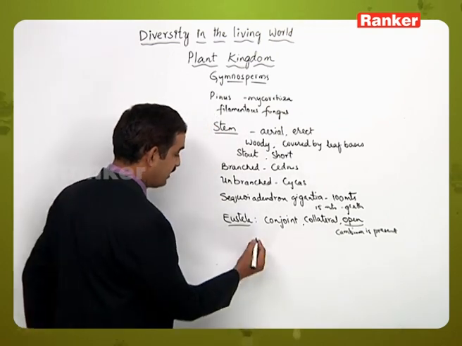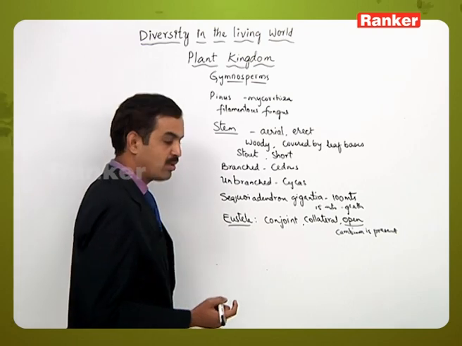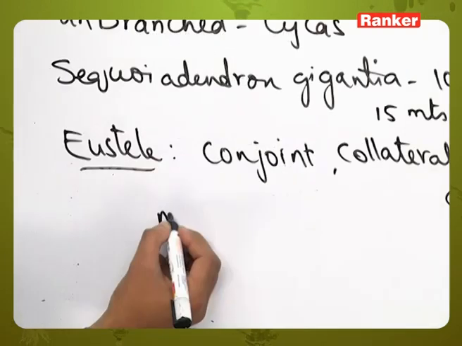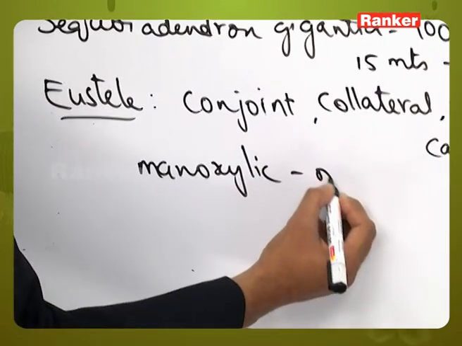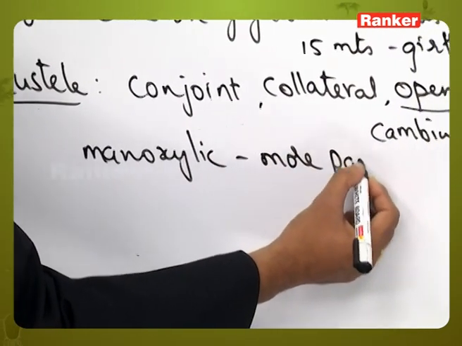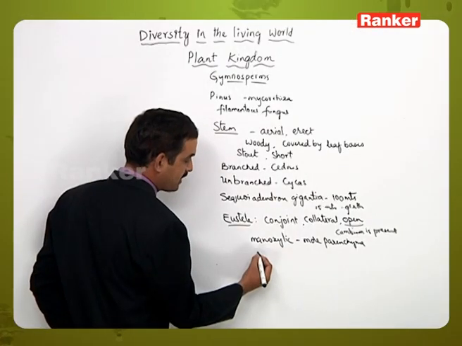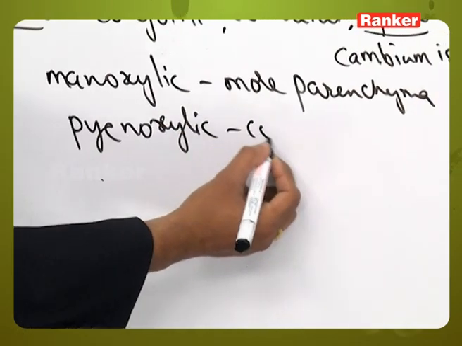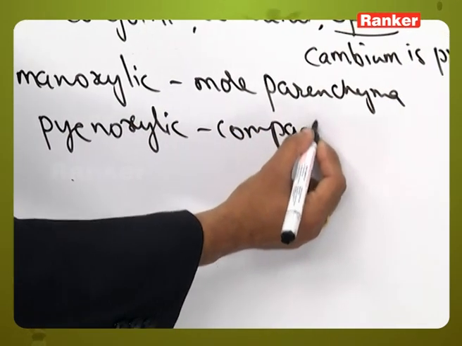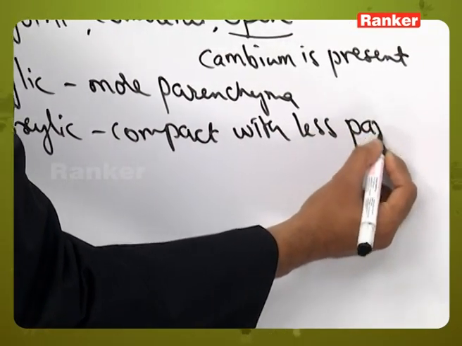Then some will have pycnoxylic wood and some will have monoxylic wood. Monoxylic means in which more parenchyma is present with a loose arrangement, and pycnoxylic means a compact arrangement is present with less parenchyma tissue.